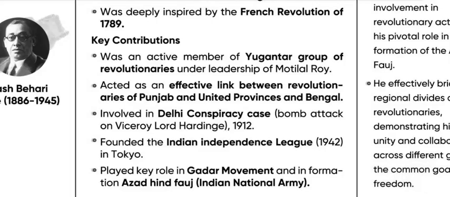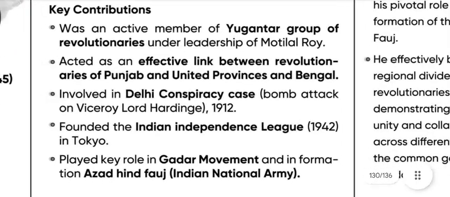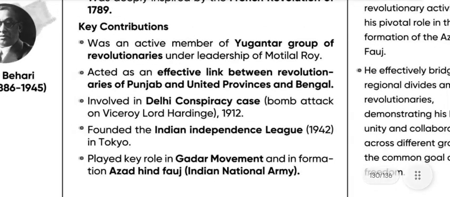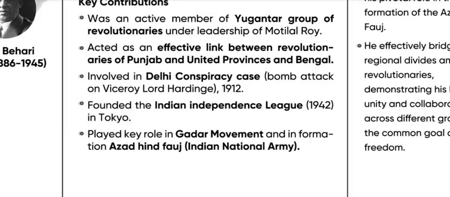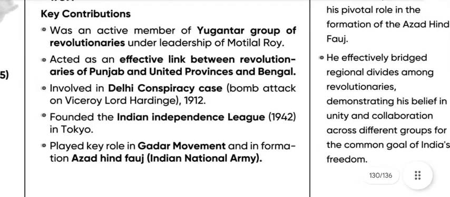He acted as an effective link between the revolutionaries in Punjab, United Provinces and Bengal, and was involved in the Delhi conspiracy case and the bomb attack on Viceroy Lord Hardinge in 1912. He founded the Indian Independence League in 1914 in Tokyo, played a key role in the Ghadar movement and in the formation of the Hindu Fauj, the Indian National Army.